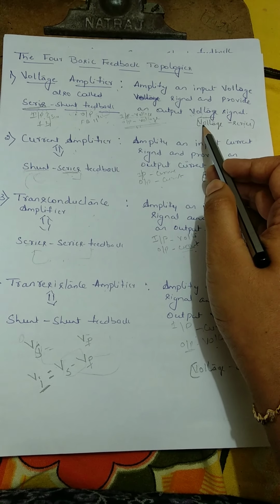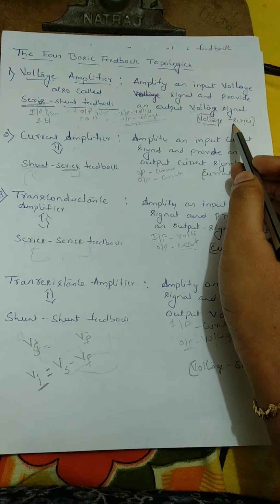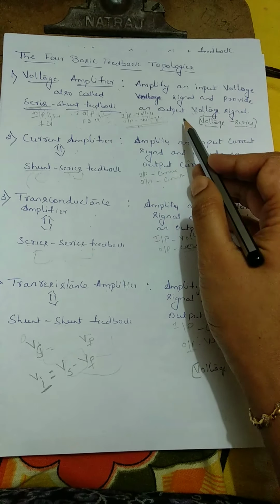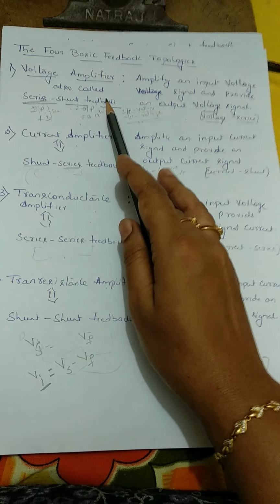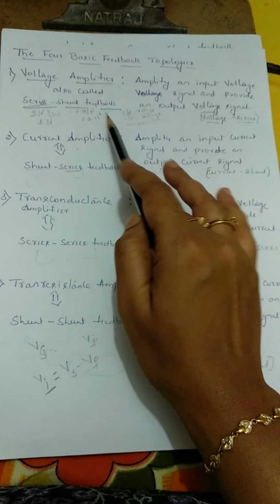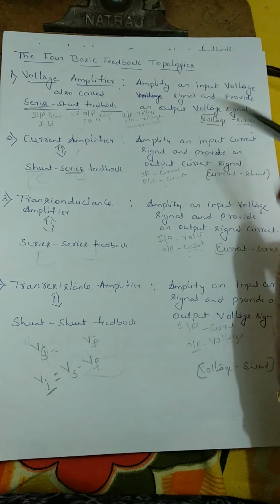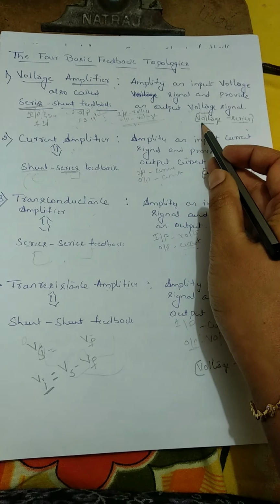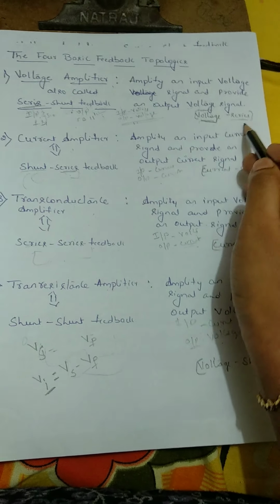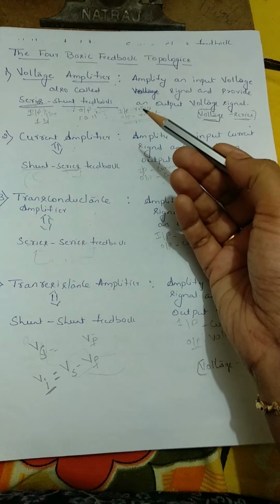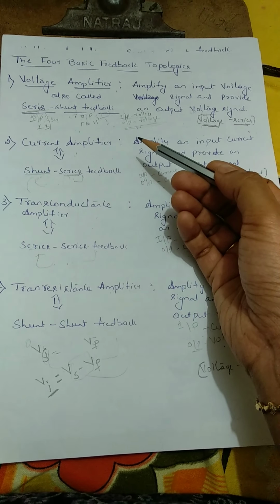Voltage refers to the output being voltage, and series refers to the connection at the input being in series. It is also called voltage amplifier, series shunt feedback amplifier, and voltage series feedback amplifier. So I'll repeat: voltage refers to taking the voltage at the output. Series refers to connecting the feedback signal in series to the input signal.